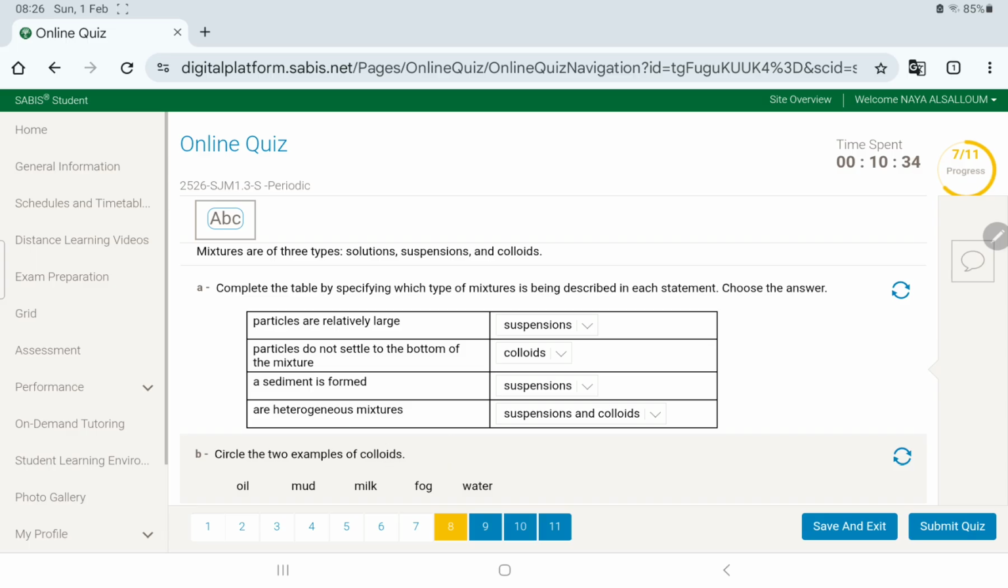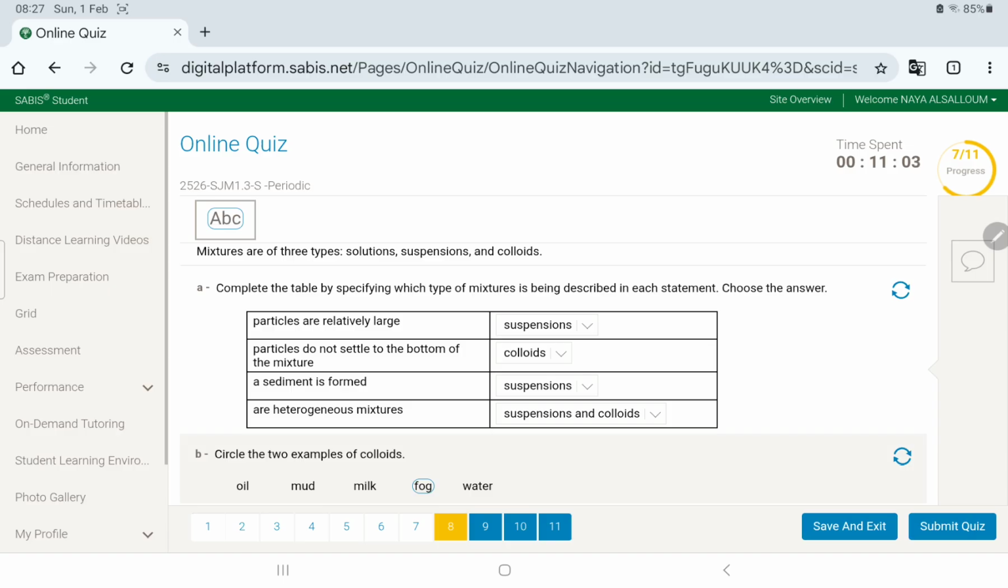Now, two examples of colloids. Fog is a really good example because although fog doesn't settle to the bottom, you can still see it in the sky. That's like random fog or something. Yeah, you can still see it in the air. And does fog settle onto the surface of the earth? No, right?